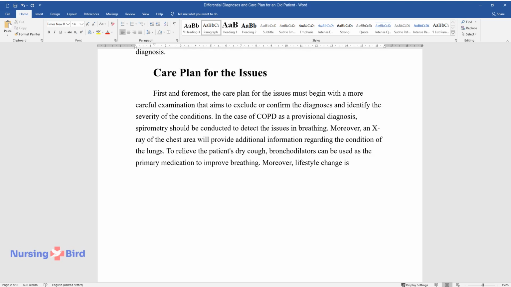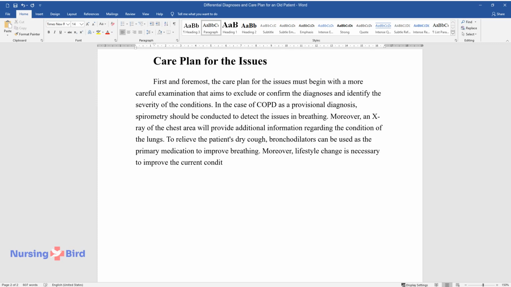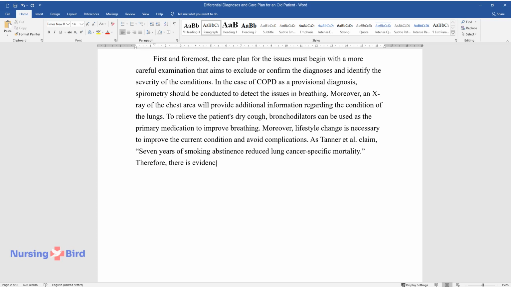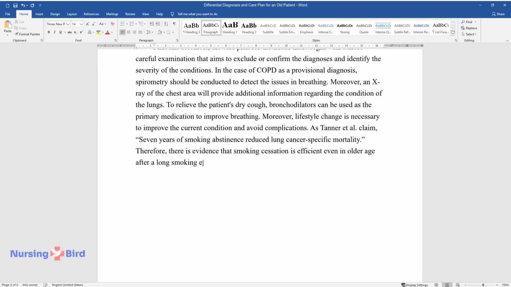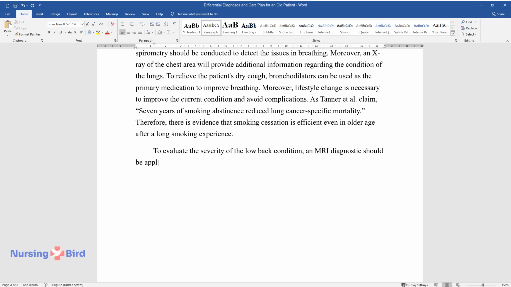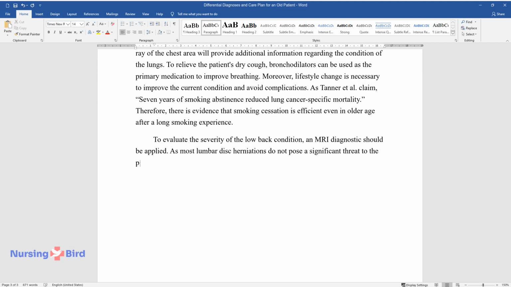Moreover, lifestyle change is necessary to improve the current condition and avoid complications. As Tanner et al. claim, 7 years of smoking abstinence reduced lung cancer-specific mortality. Therefore, there is evidence that smoking cessation is efficient even in older age after a long smoking experience. To evaluate the severity of the low back condition, an MRI diagnostic should be applied. As most lumbar disc herniations do not pose a significant threat to the patient's health, it is most likely that surgical treatment will not be necessary.